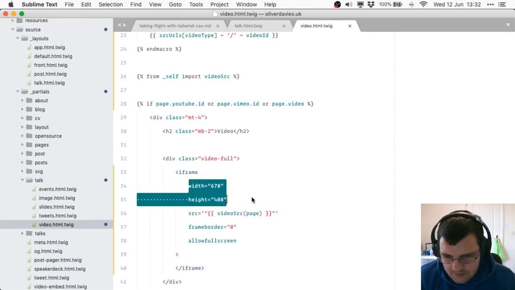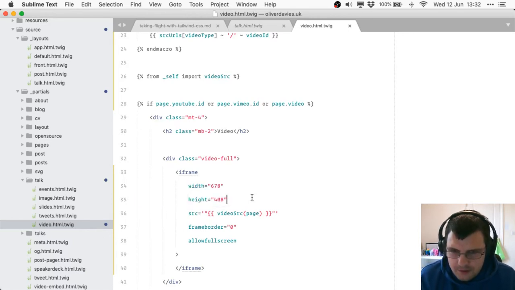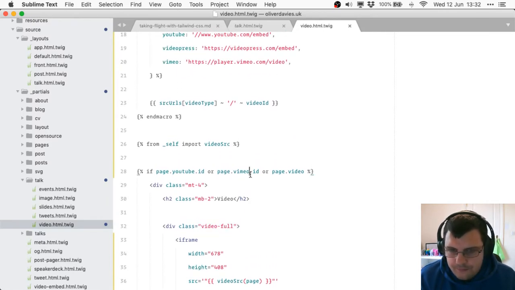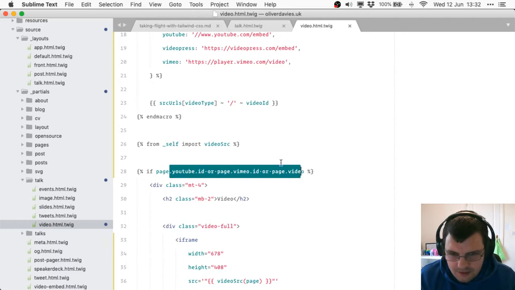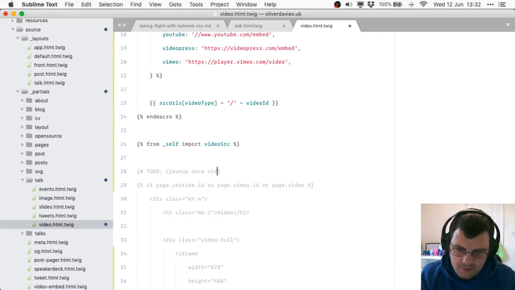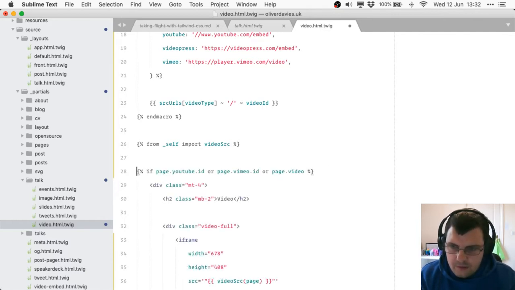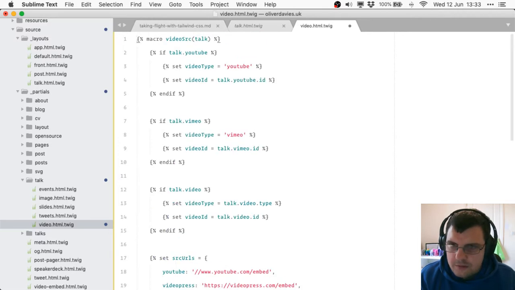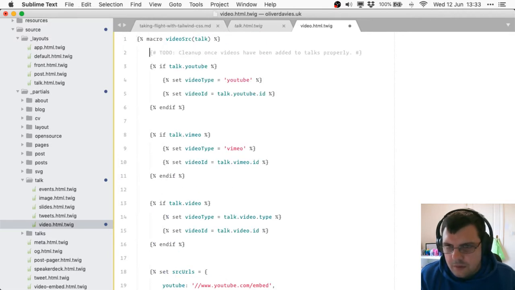Arguably, I don't need these height and widths anymore because part of my video full component is stretching everything. This I'm going to clean up later on, so I'll put to do clean up once videos have been added to talks properly. And then likewise, we can do this as well.